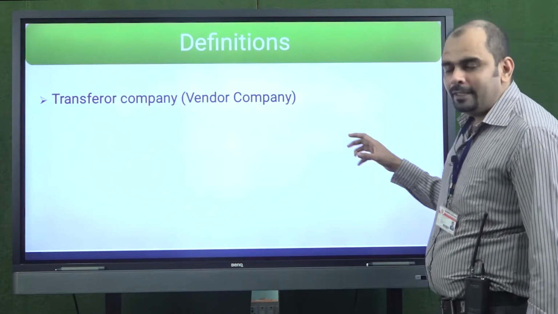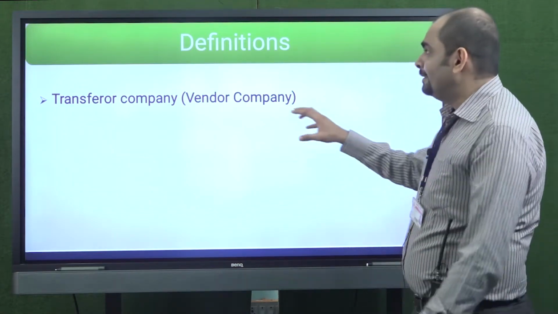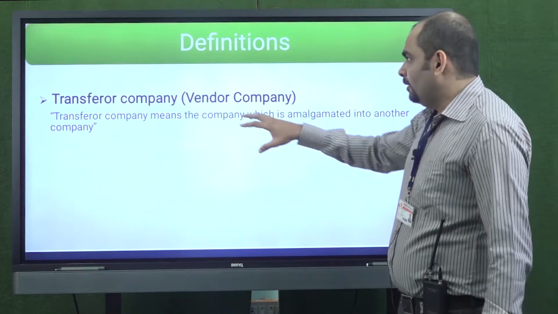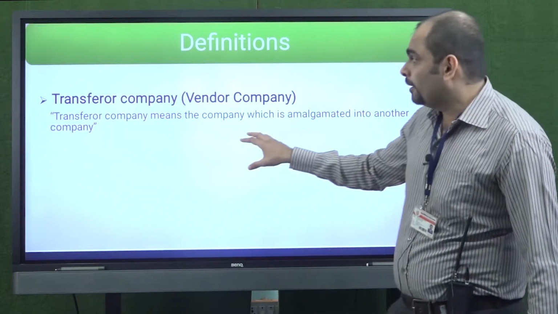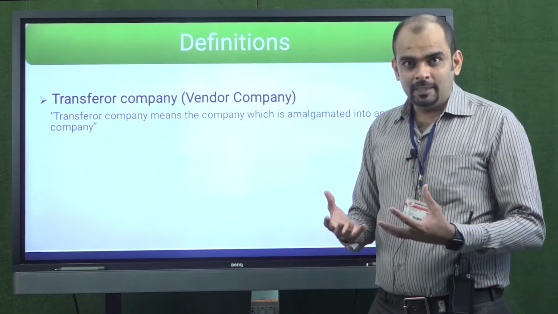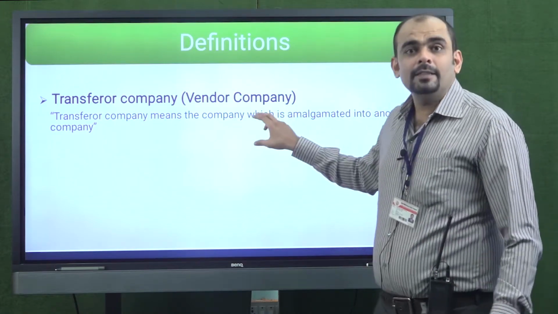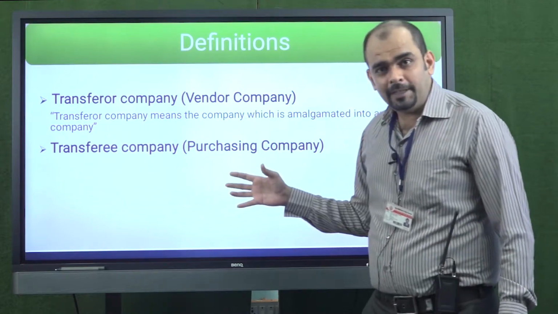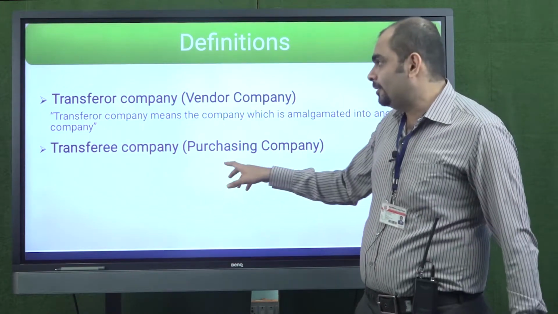Now let us try to understand the terminologies we use when we study amalgamation. First is the transferor company, that is the vendor company. The company which is amalgamated into another company becomes the transferor company, which is why we say vendor company. The company which is selling off its business, letting go of its existence after amalgamation, becomes the transferor company. Then we have the transferee company, that is the purchasing company. The company which is going to carry on the business after the amalgamation is termed the transferee company.